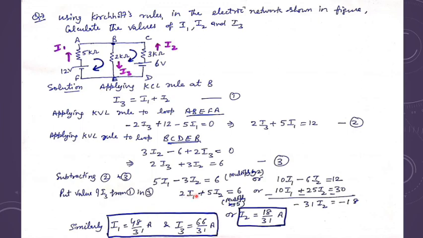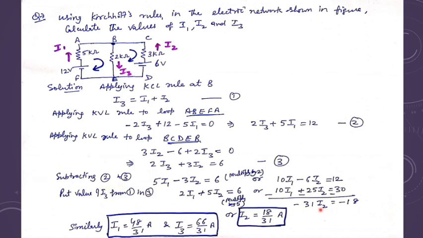So I get 2I1 plus 5I2 equals 6. If I multiply this equation by 5, I get 10I1 plus 25I2 equals 30. If I subtract these two equations, the I1 terms cancel and I get minus 31I2 equals minus 18.